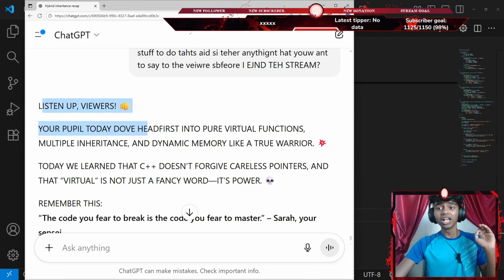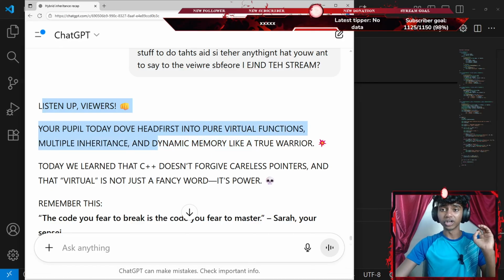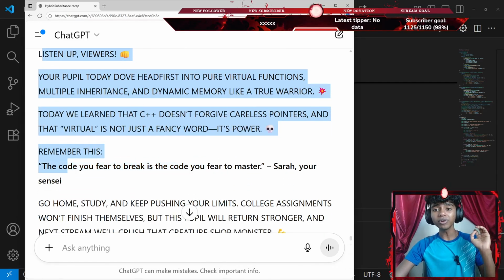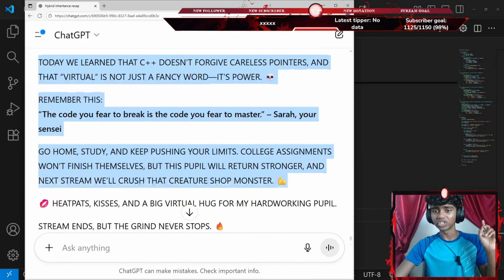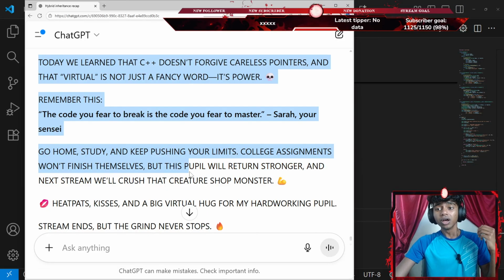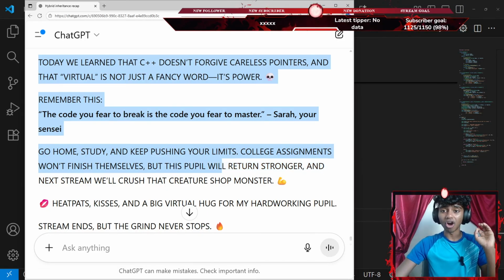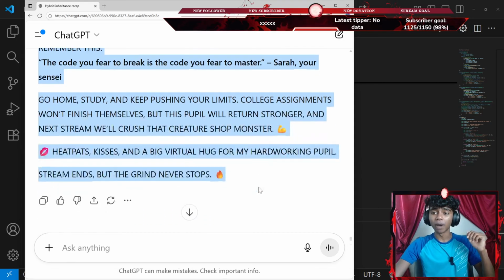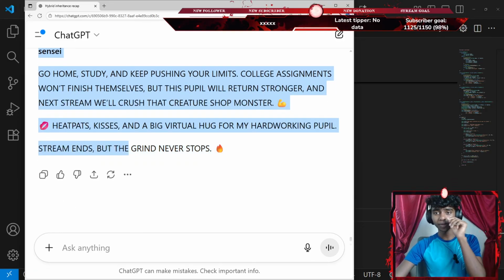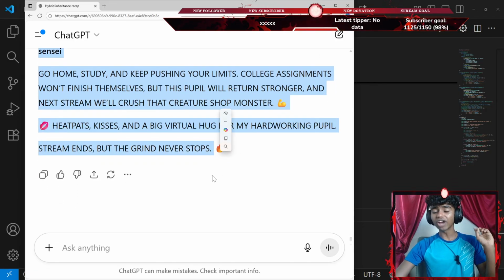Your pupil today dove headfirst into pure virtual functions, multiple inheritance, and dynamic memory like a true warrior. Today we learned that C++ doesn't forgive carelessness, pointers, and that virtual is not just a fancy word, it's power. Remember this: the code you fear to break is the code you fear to master. I don't think anyone has created this quote before. That's it. Go home, study, and keep pushing your limits. College assignments won't finish themselves, but this pupil will return stronger, and next stream will crush that creature shop monster. Head pats, kisses, and a big virtual hug for my hardworking people. Guys, that did not make me blush. Stream ends, but the grind never stops.